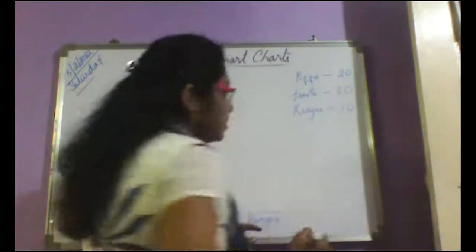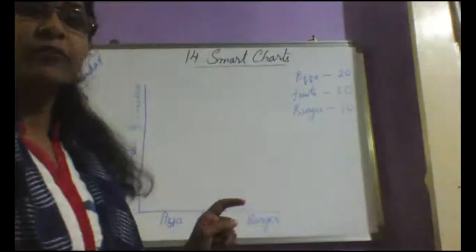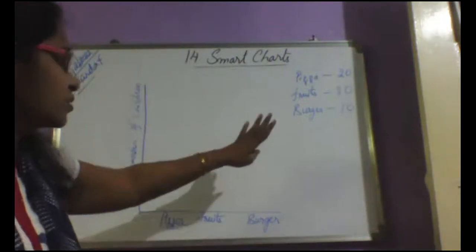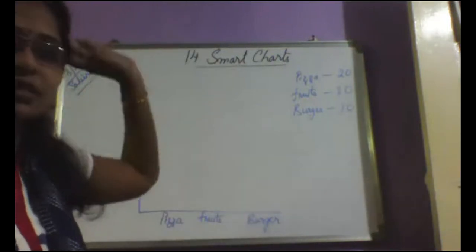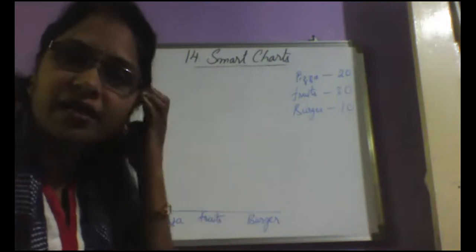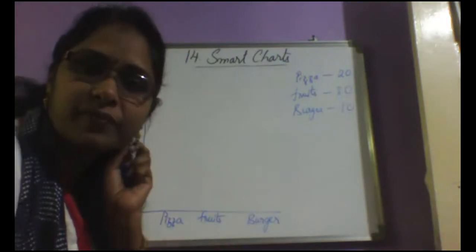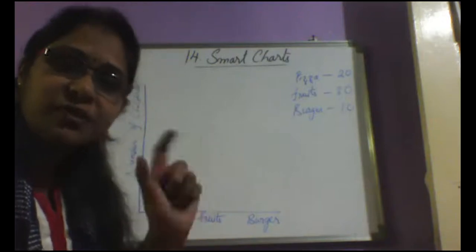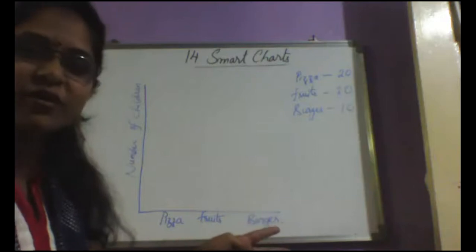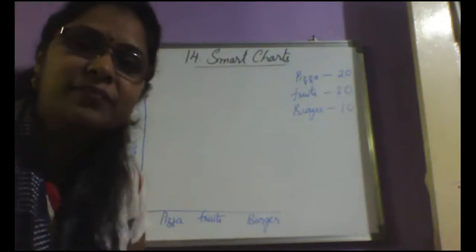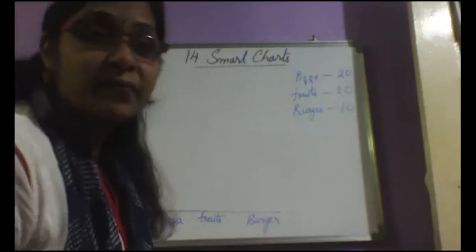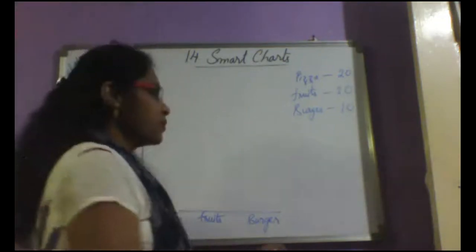Okay, now tell me how to draw. I don't want to draw 10. Suppose a burger you have, so I have to draw 10 pictures here. So before I start drawing, first tell me what picture shall I take? Pizza. Shall we draw a pizza picture here? But you have fruits, burger, pizza, different, no? So I'll select something else. What picture? Circle, ma'am. Circle is a simple one, very good.